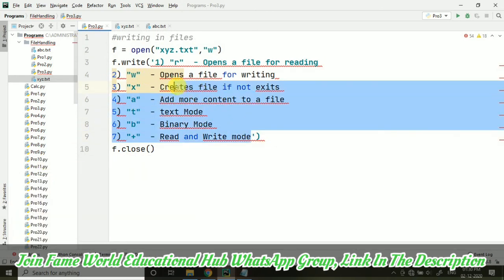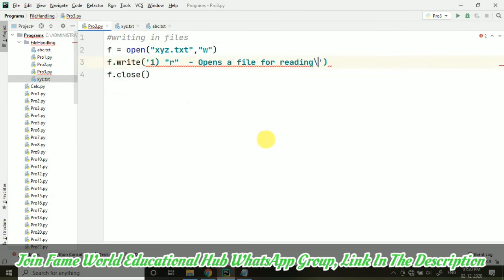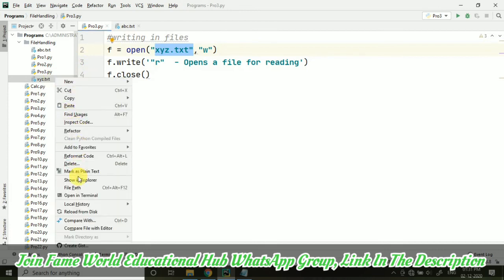Let's take one line. Yeah, now it's looking better. This I am going to write in our file, in the XYZ file. I am just deleting this XYZ file this time for you.